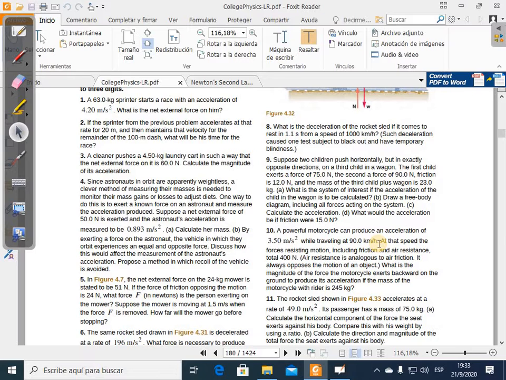Why do we have a velocity here? Okay, let's consider this. Let's suppose that the motorcycle is completely stopped. At that moment, there is no air friction against the movement of the motorcycle since the motorcycle is completely stopped. Once the motorcycle accelerates and achieves a certain speed, there is going to be an air friction resisting the motion of the motorcycle, and the faster the motorcycle goes, the stronger will be the force of the air resistance.